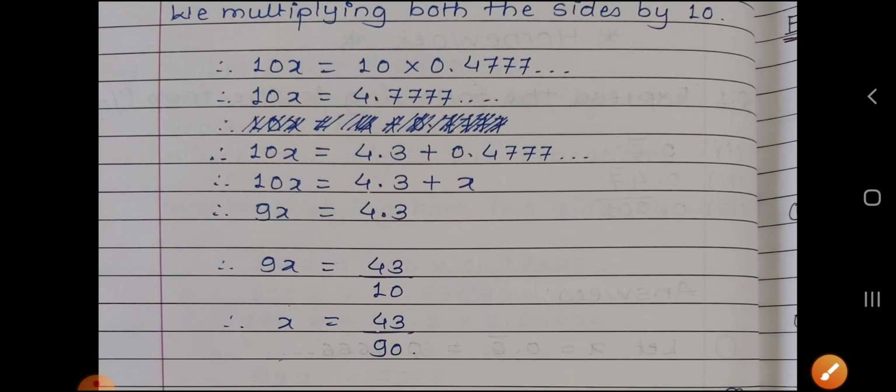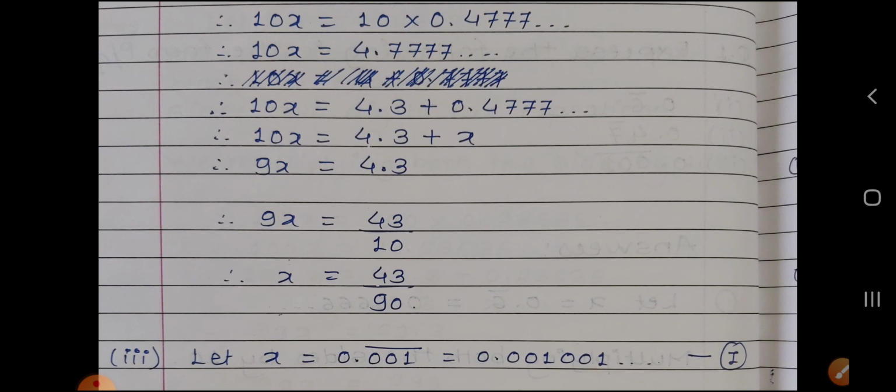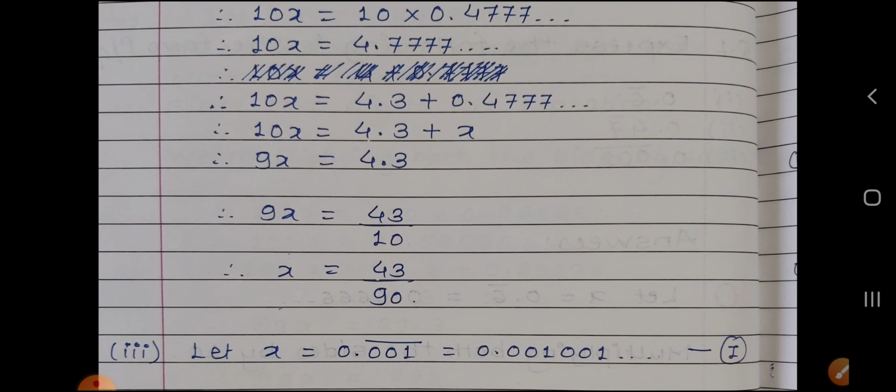Then first we cancel this decimal point. There is only one digit after the decimal point, so we multiply numerator and denominator by 10, so we get 43 upon 10. Now we divide both sides by 9, so we get x equal to 43 upon 19. Okay, next one.